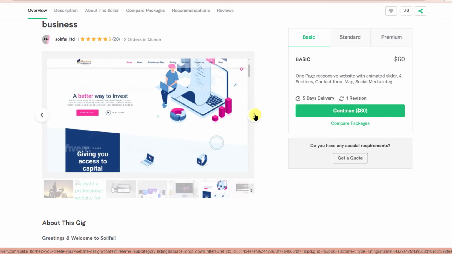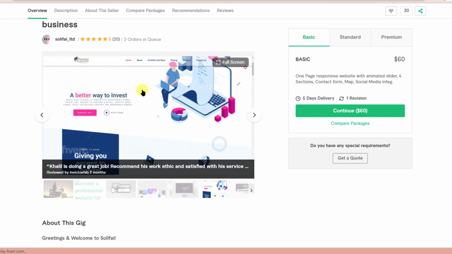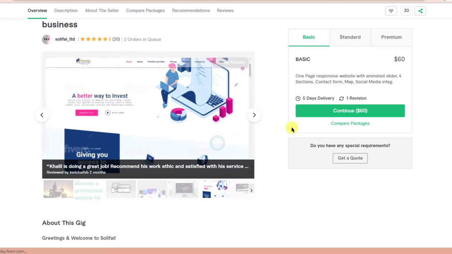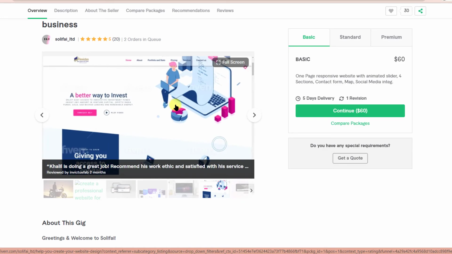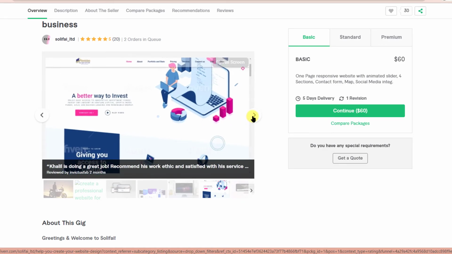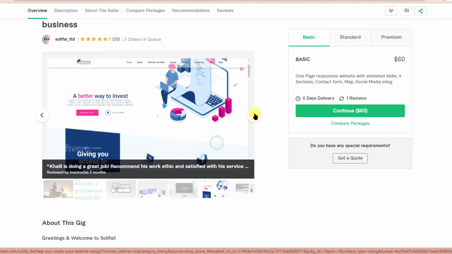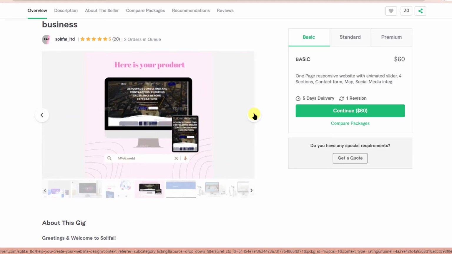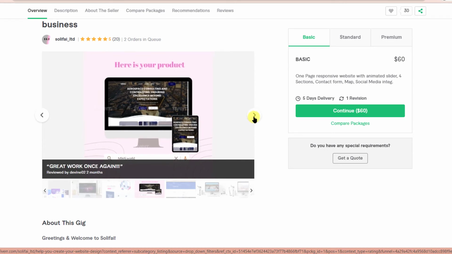Then a better way to invest. This looks like a template. I'm not too sure, but this looks like a template of one of those Elementor plugins that I've used earlier, which is Elements Kit. Maybe, I don't know. Next, okay, these are his deliveries.